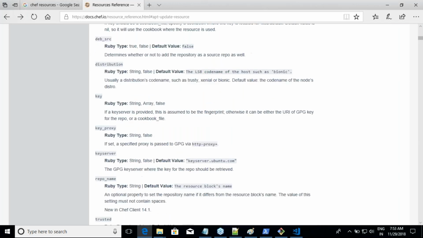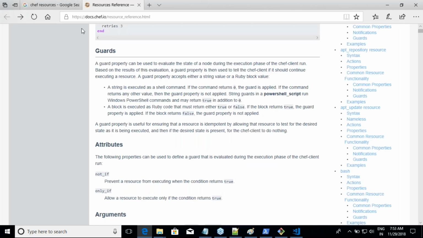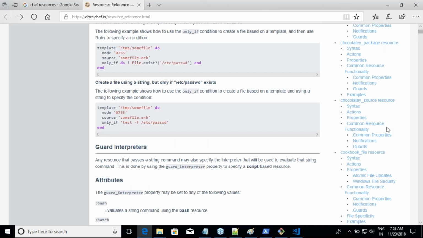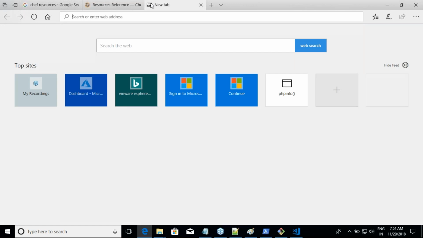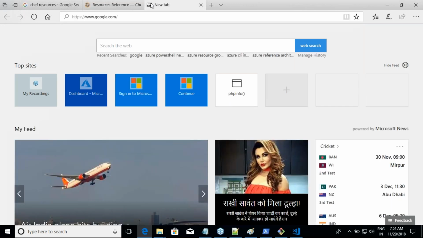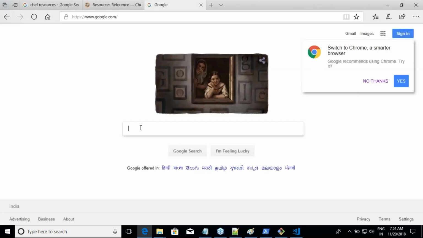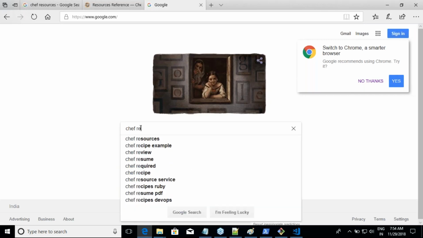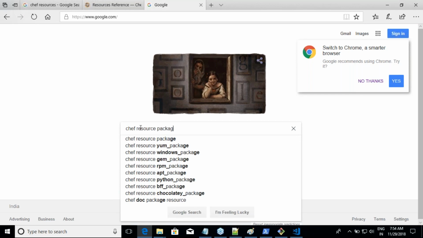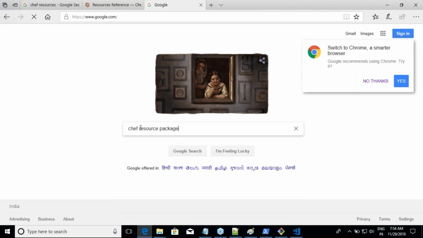Okay. Now if you go down, there are many resources. If you see, these are all the whole set of resources, right? I need a resource to do the installation, all right? And that resource is called, I'm just naming that resource. Let me search in Bing itself. Okay, Chef resource, and the resource which I want to use is package.